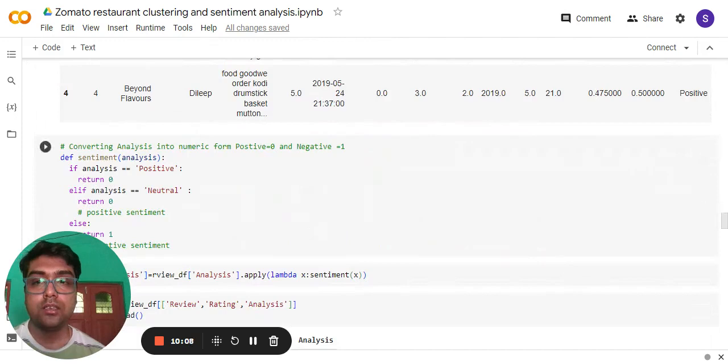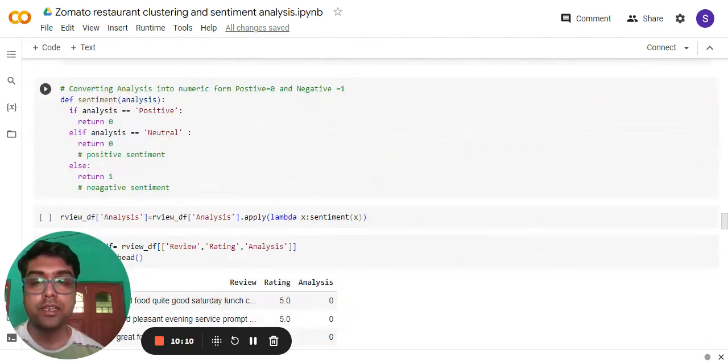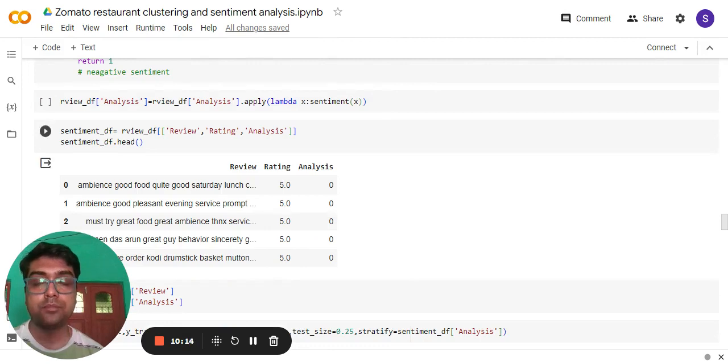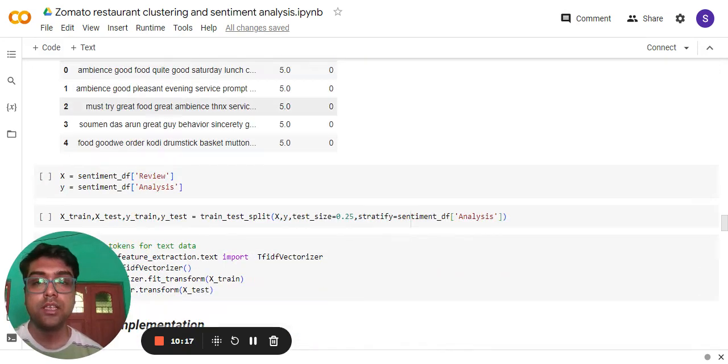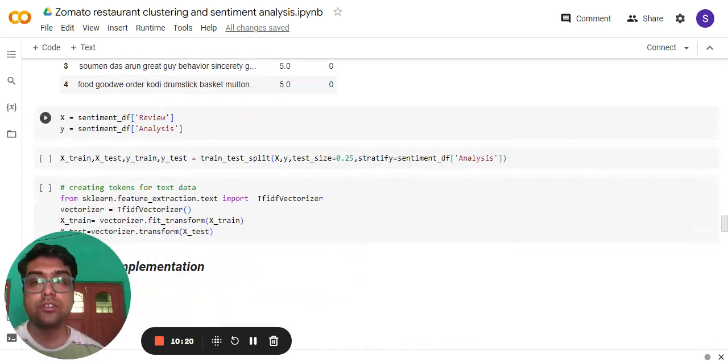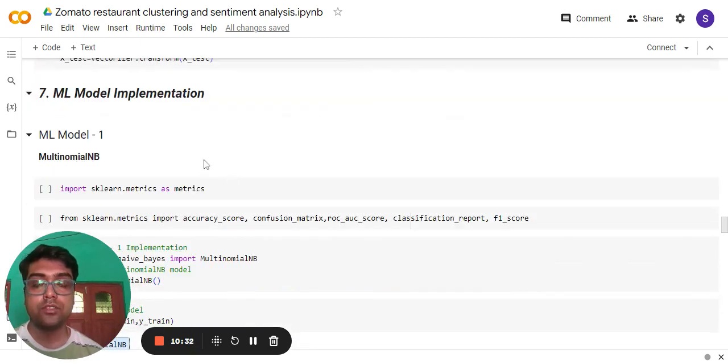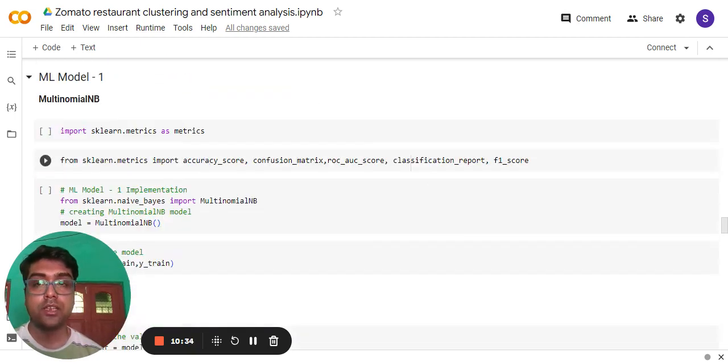Now let's do some sentiment analysis on our data. For that, I have created a data frame as sentiment_df with the review column, rating, and analysis. Under the X column, sentiment, the independent variable I have taken as review, and the dependent variable I have taken as analysis, which will be our output.